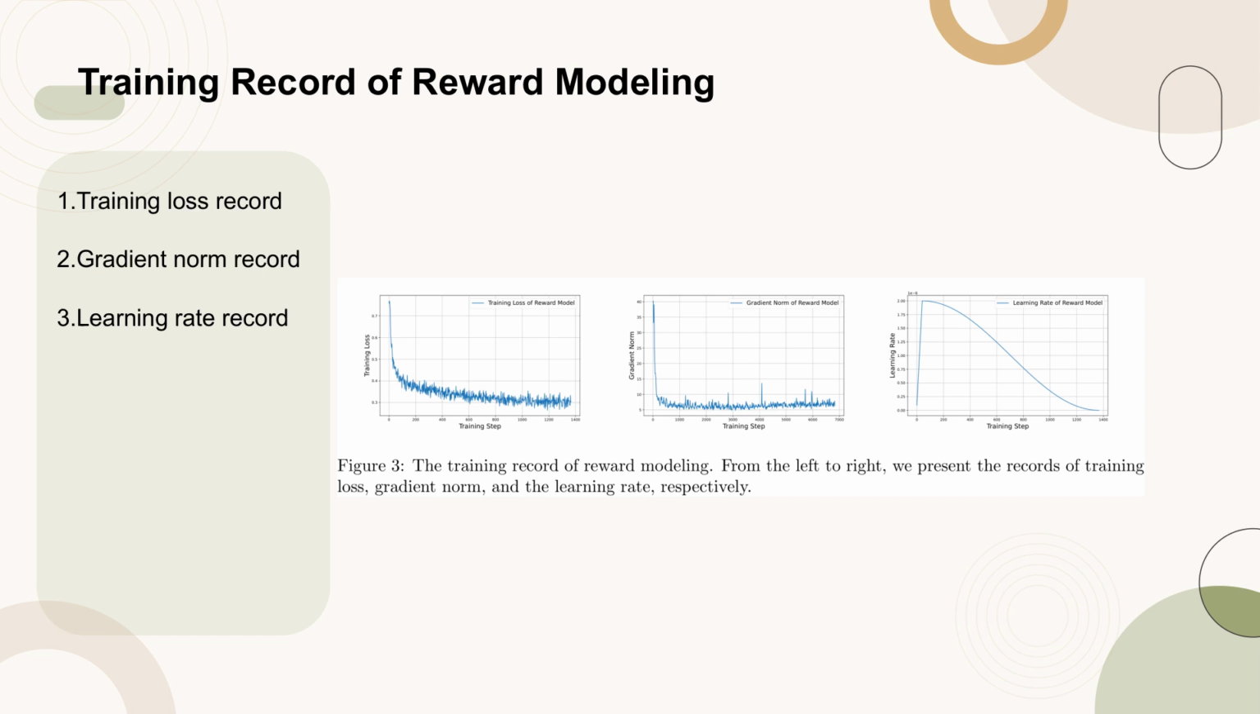Figure 3 provides a detailed view of the training record for reward modeling. The figure is divided into 3 sections, each displaying a different metric crucial for understanding the training process. On the left, the training loss is shown, which is a measure of how well the model is learning from the data. In the middle, the gradient norm is presented, indicating the magnitude of the gradients used to update the model's parameters. On the right, the learning rate is depicted, which controls the step size at each iteration while moving toward a minimum of the loss function. These records collectively offer insights into the optimization process and the model's performance during training.